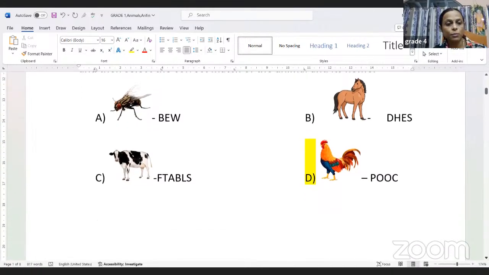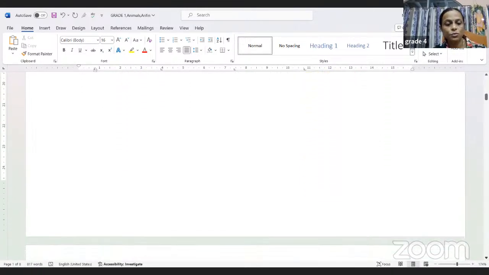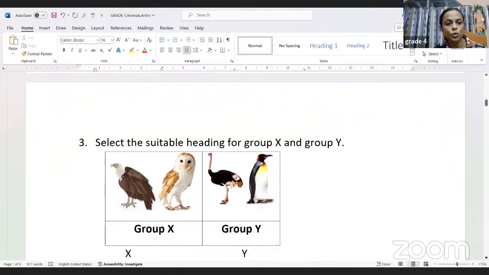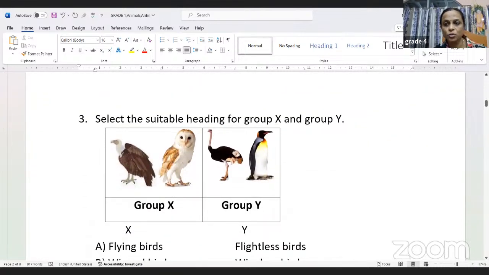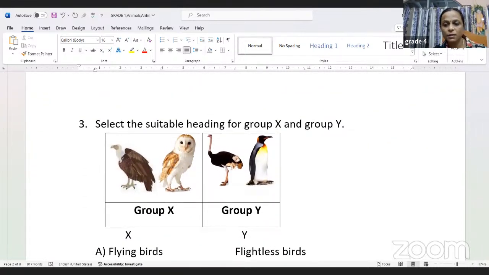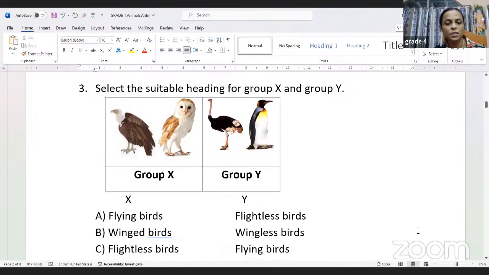So let us move ahead to question number 3 now, students. We have some beautiful pictures over here. As you can see, we have to select the suitable heading for group X and group Y. In group X, children, what you can see? The picture of an eagle. Sorry, it is a vulture actually. And then we have an owl. And in group Y, we have an ostrich and a penguin.